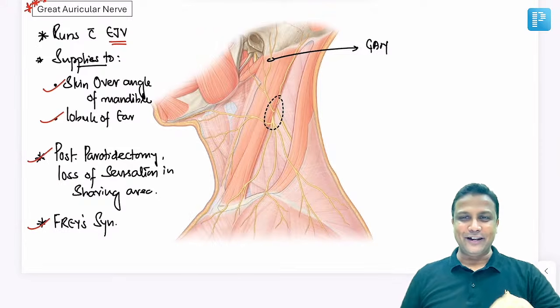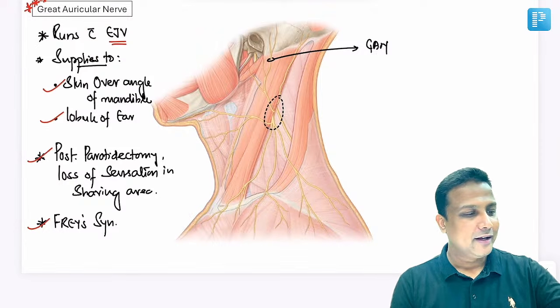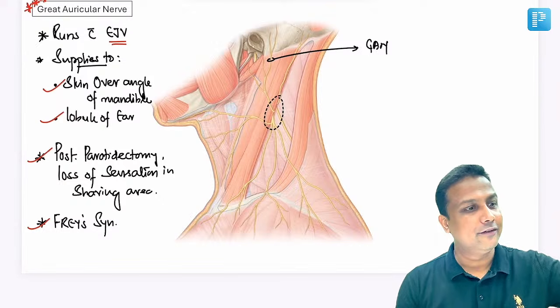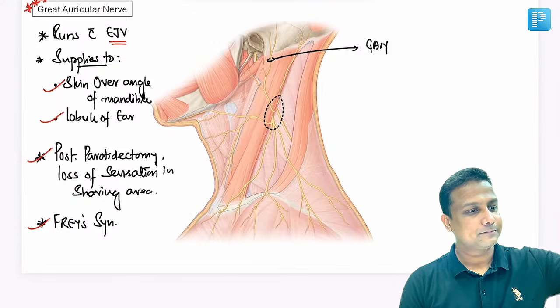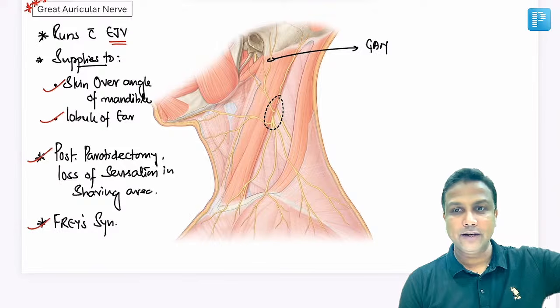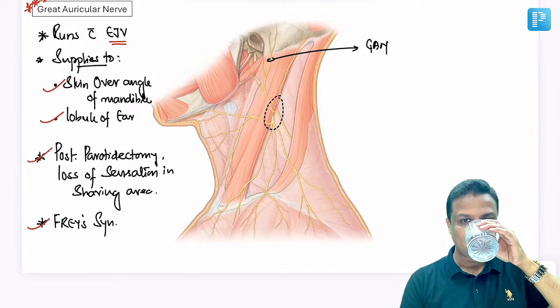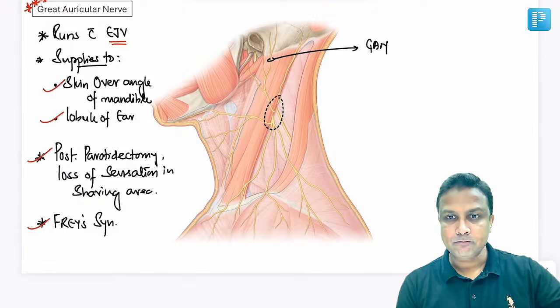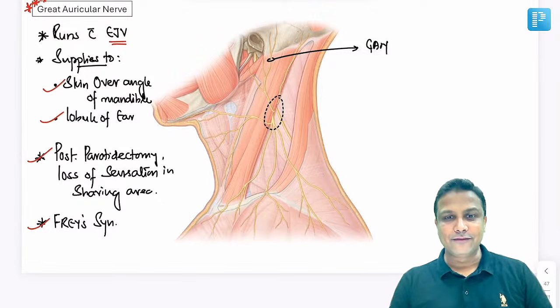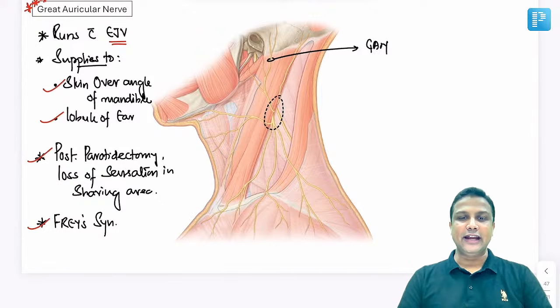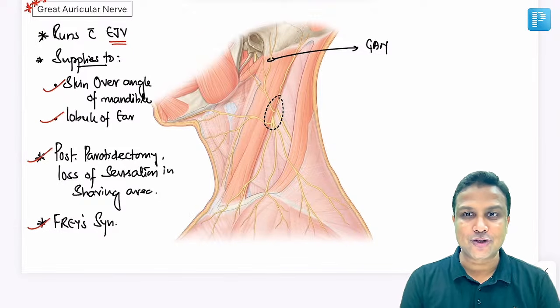Answer me 2 questions, my dear friends. Let me see in the chat box right now. In Frey syndrome, which nerve is injured? Can anyone tell me in Frey syndrome which nerve is getting injured? Of course, very good, very good. It is ATN, auriculotemporal nerve is getting injured.